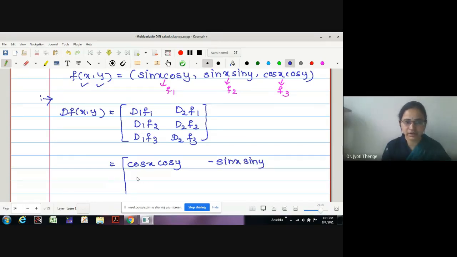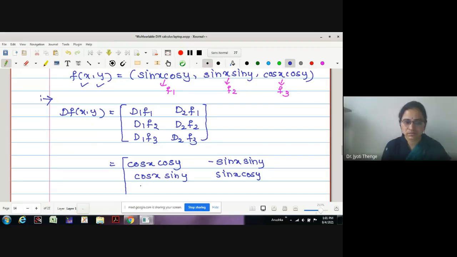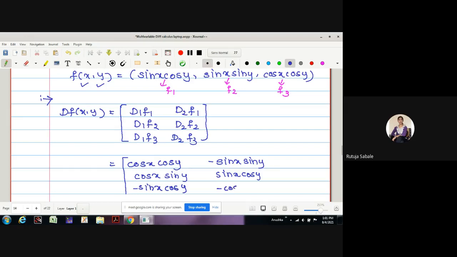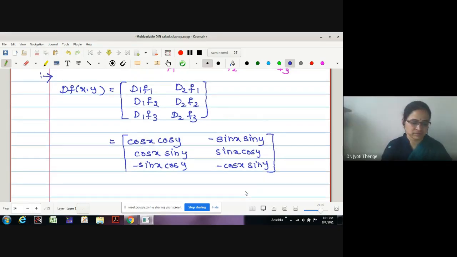Next, entry d1 f2: cos x sin y. And here it is sin x cos y. Last, d1 f3: minus sin x cos y. And here it is minus cos x sin y. Okay, this is what your derivative is.